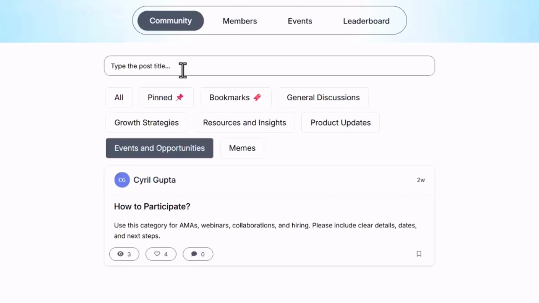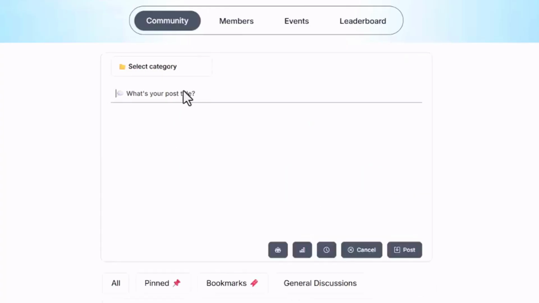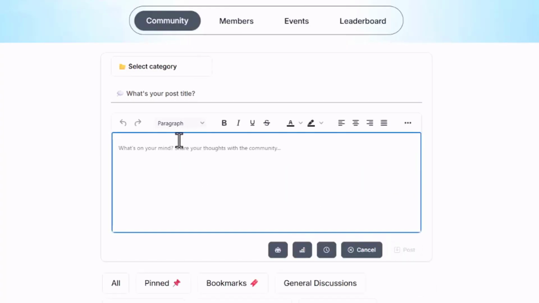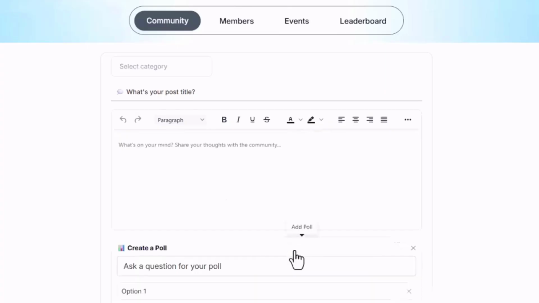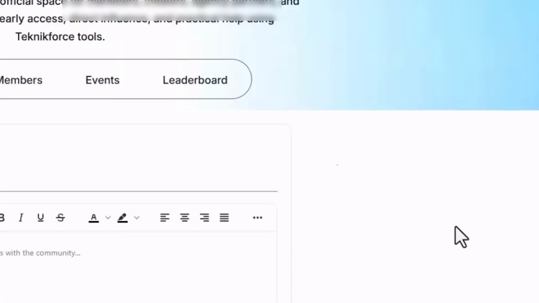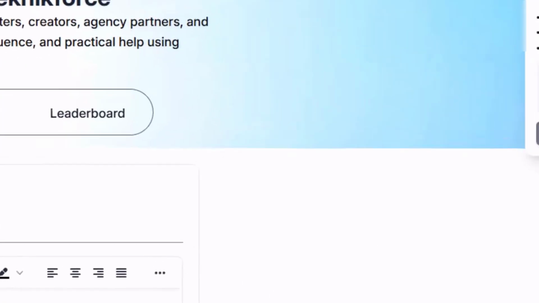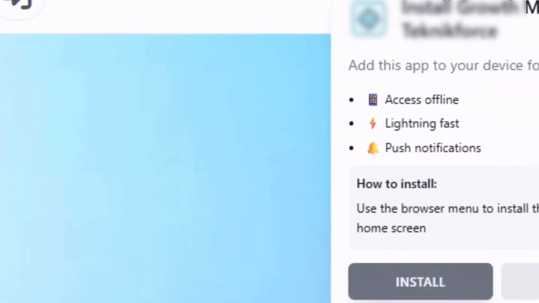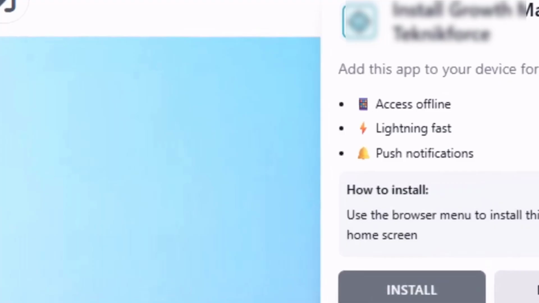Now, whenever you want to create a post, all you need to do is click over here and you get this nice vivid post writer where you can create a post not just by your own words, but you can also use AI. You can also create polls, and you can even schedule a post for future. Now, all your communities are also apps using the PWA, or Progressive Web App technology. So people can install your community on their mobile phones.